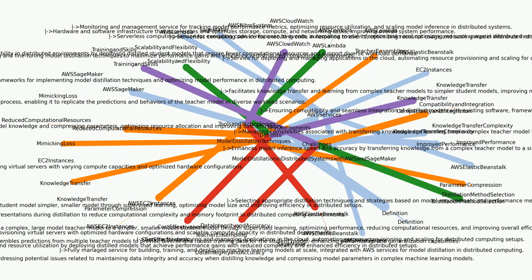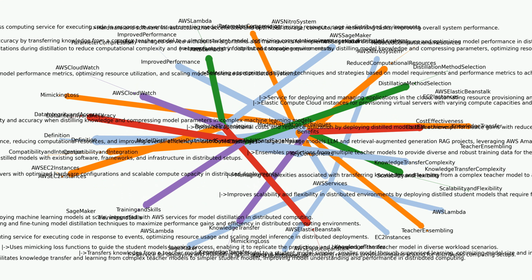Benefits. Improved performance: enhances model inference speed and accuracy by transferring knowledge from a complex teacher model to a simpler student model, optimizing computational resources in distributed systems. Reduced computational resources: lowers memory footprint and storage requirements by distilling model knowledge and compressing parameters, optimizing resource allocation and improving cost efficiency.